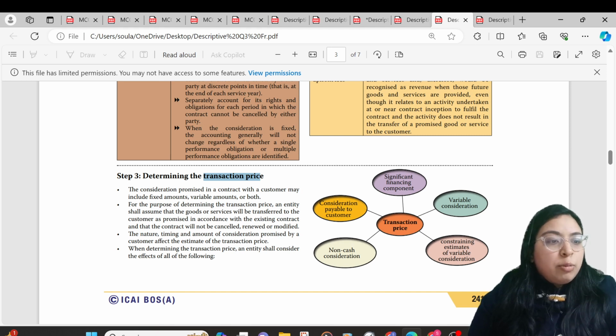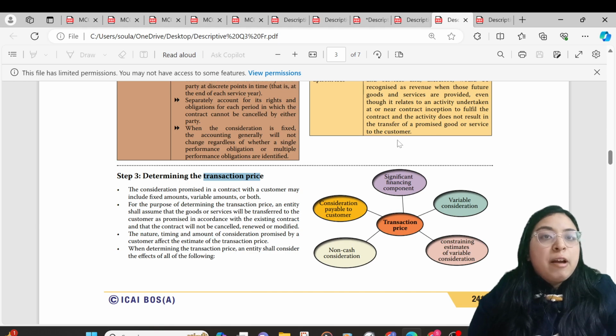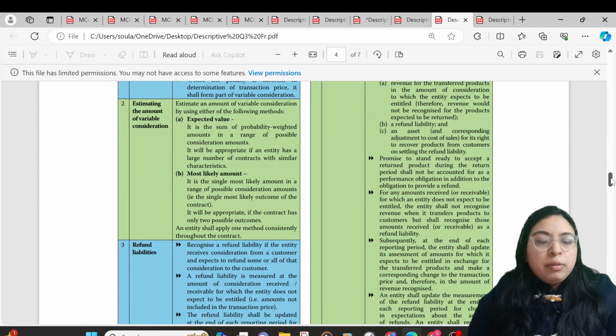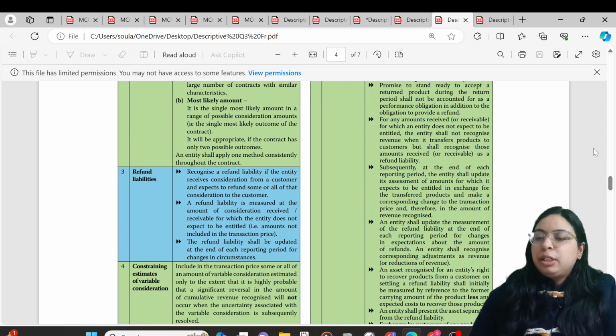The nature, timing, and amount of consideration promised by the customer affect the estimate of the transaction price because there might be involvement of some interest part. While determining the transaction price, you should consider the following: significant financing component, interest part, variable consideration. If any of these parts have been tested in the question, we will have to refer to the descriptive column given and we will be able to answer it, but nothing has been tested.